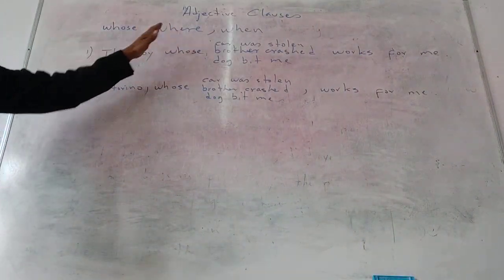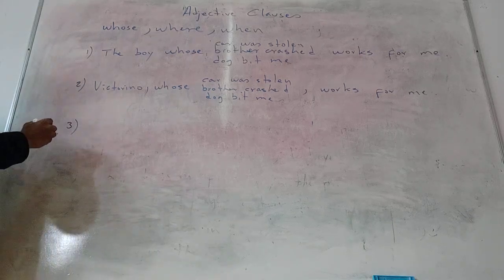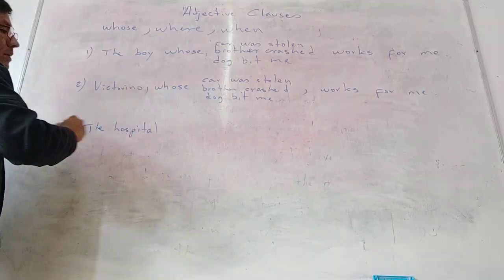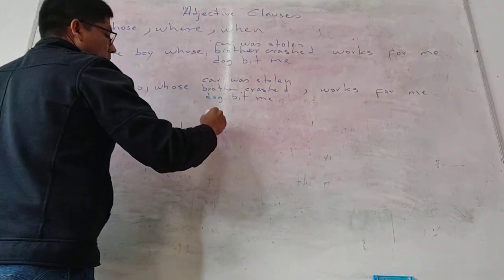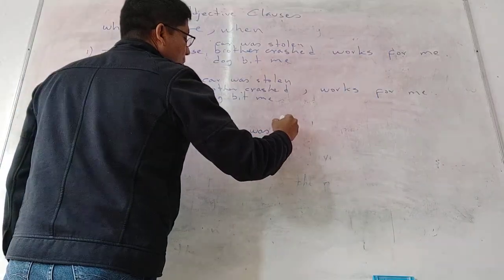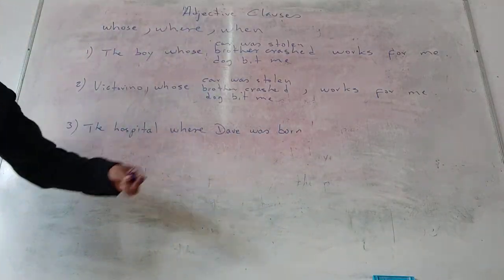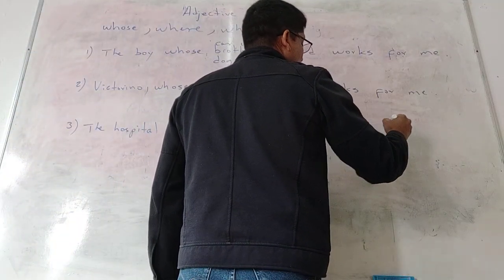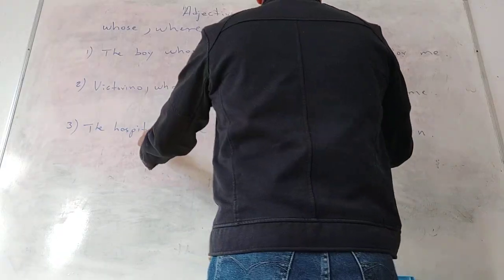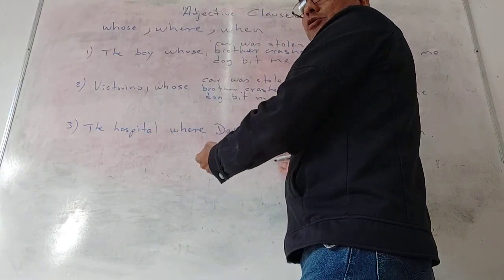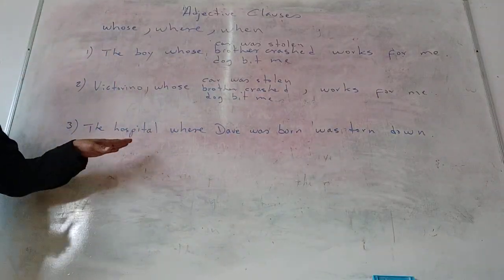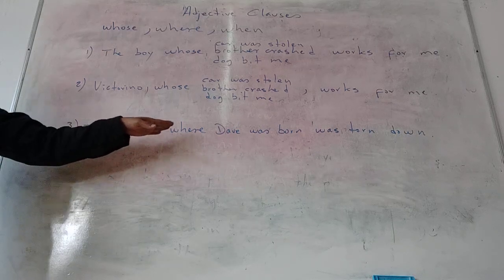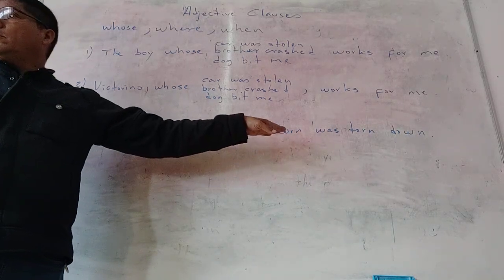And now, for where. You say, number 3, the hospital where Dave was born was torn down. This, where Dave was born, is extra information. But why is it not in commas? Because I'm just saying the hospital. I'm not mentioning the name of the hospital. It translates, el hospital donde Dave nació fue derribado.